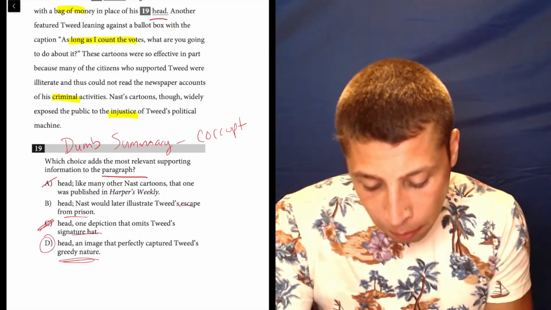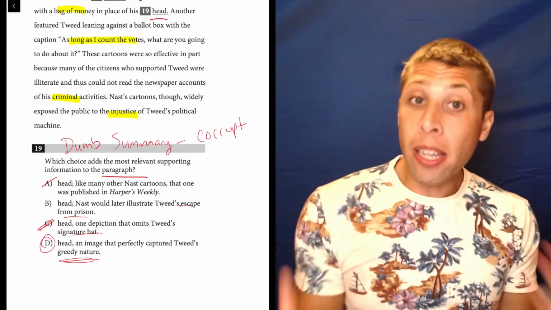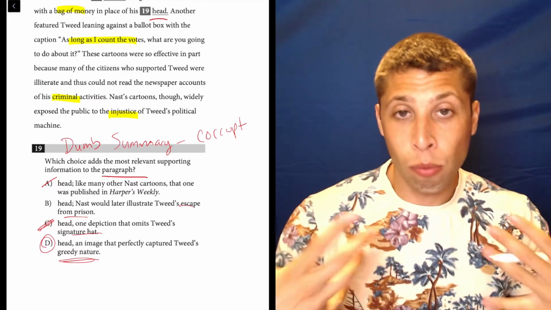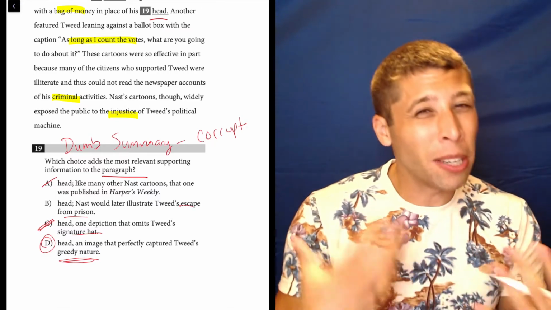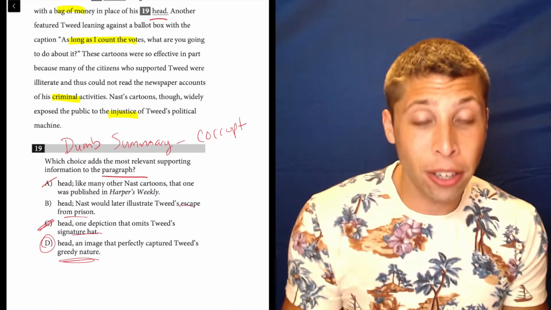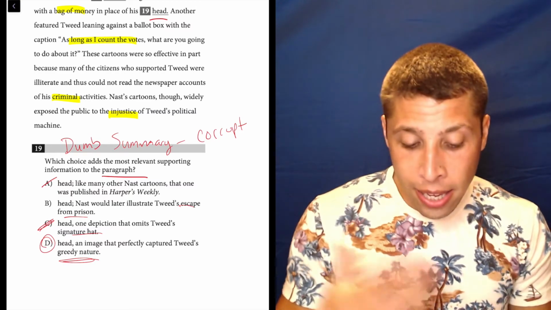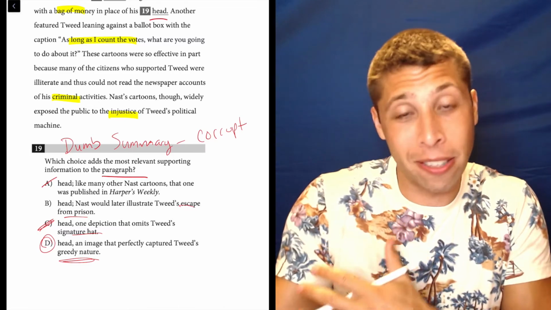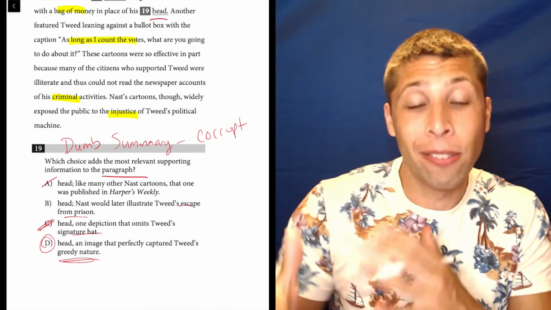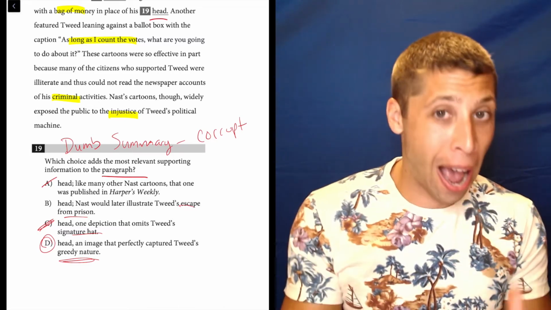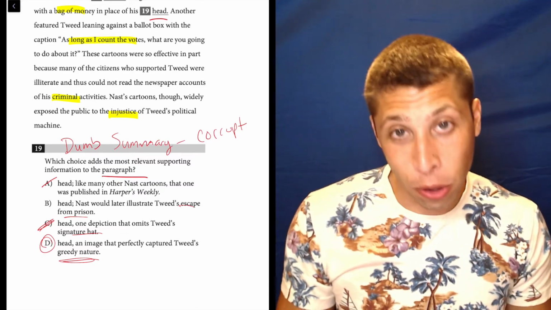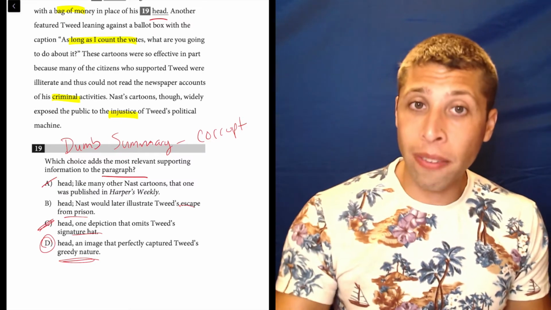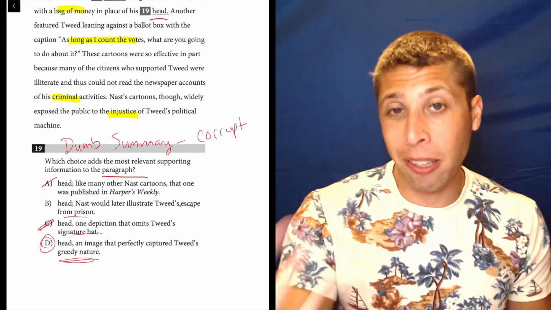So that's going to be the better answer. B is close, but we're talking about him being corrupt and so stealing money, right? So greedy is a lot better, a lot tighter of a connection to what we're seeing. Yes, it's probably not great that he escaped from prison, but we're not talking about that element of him being a bad guy, right? We're specifically talking about money and power, and so greed is the right word to use there. But that choice becomes a lot easier between B and D once I've had the dumb summary do most of the work and eliminate A and C.